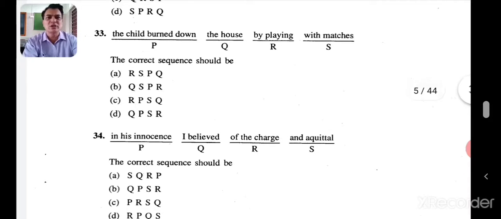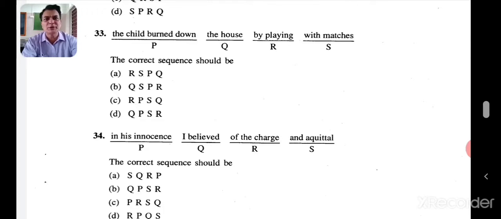The child burned down the house by playing with matches. PQRS. But is that option there? No, that option is not there. It appears quite correct, but that option is not there. So let's try some other way. By playing with matches, the child burned down the house.